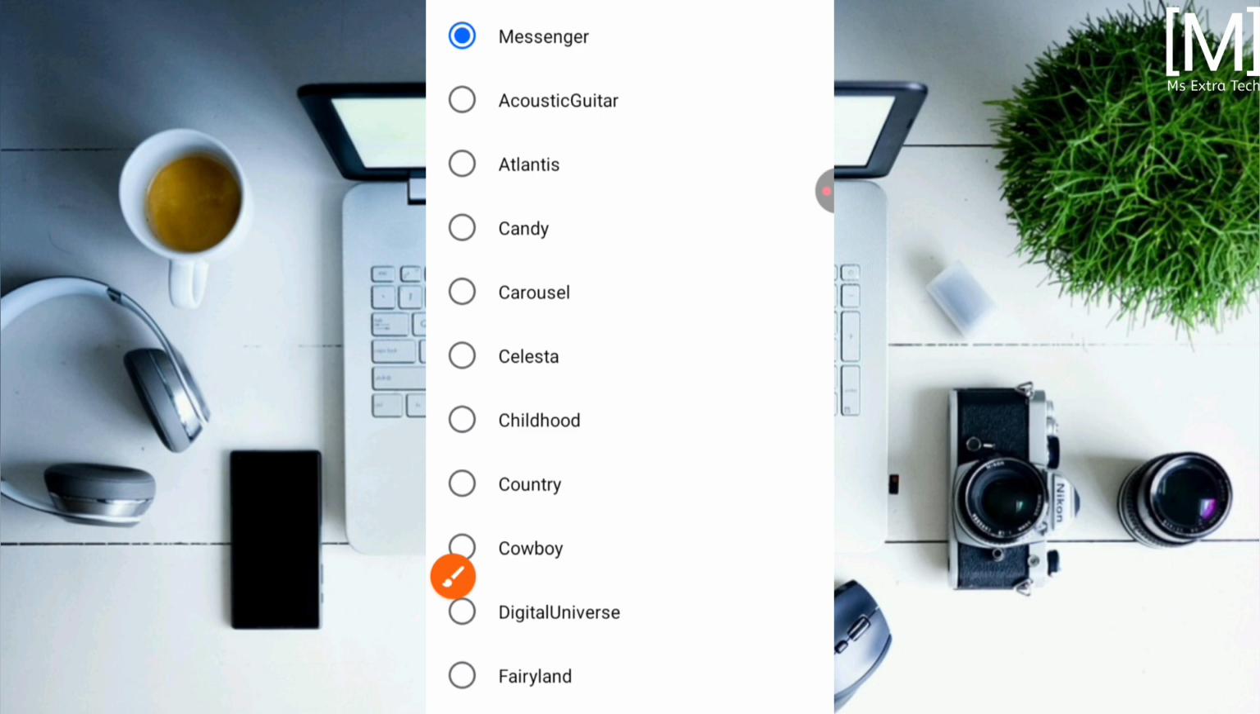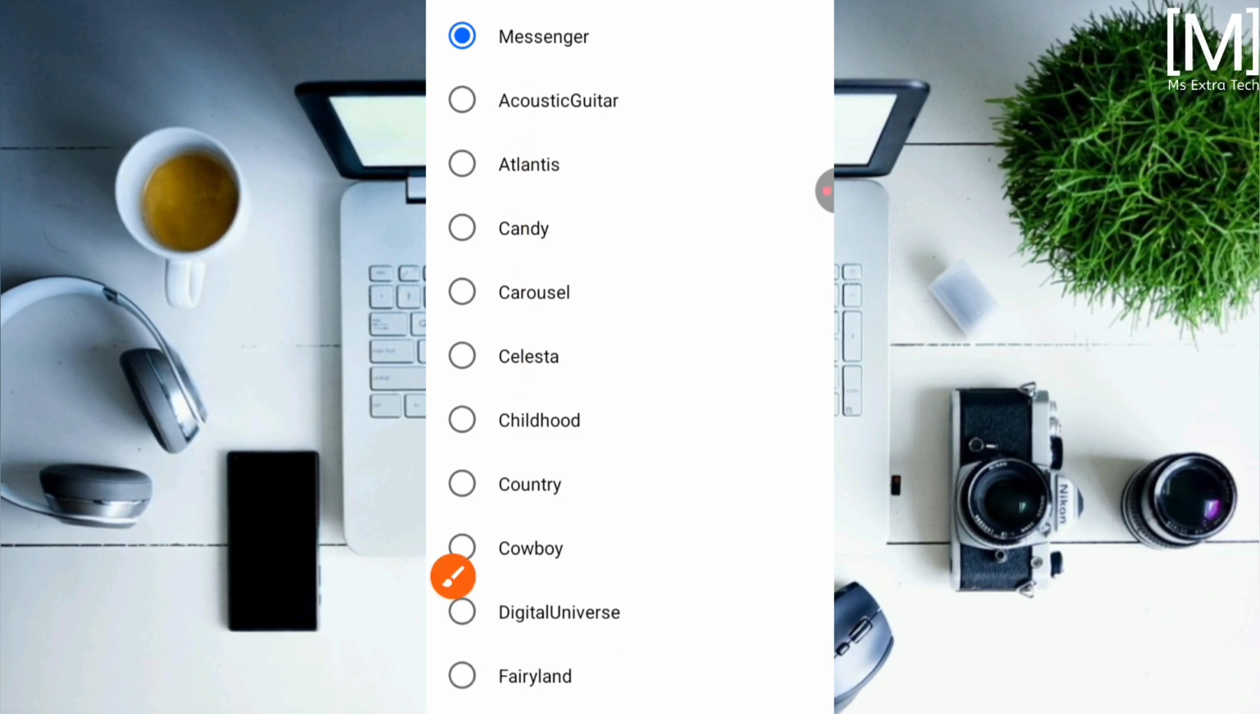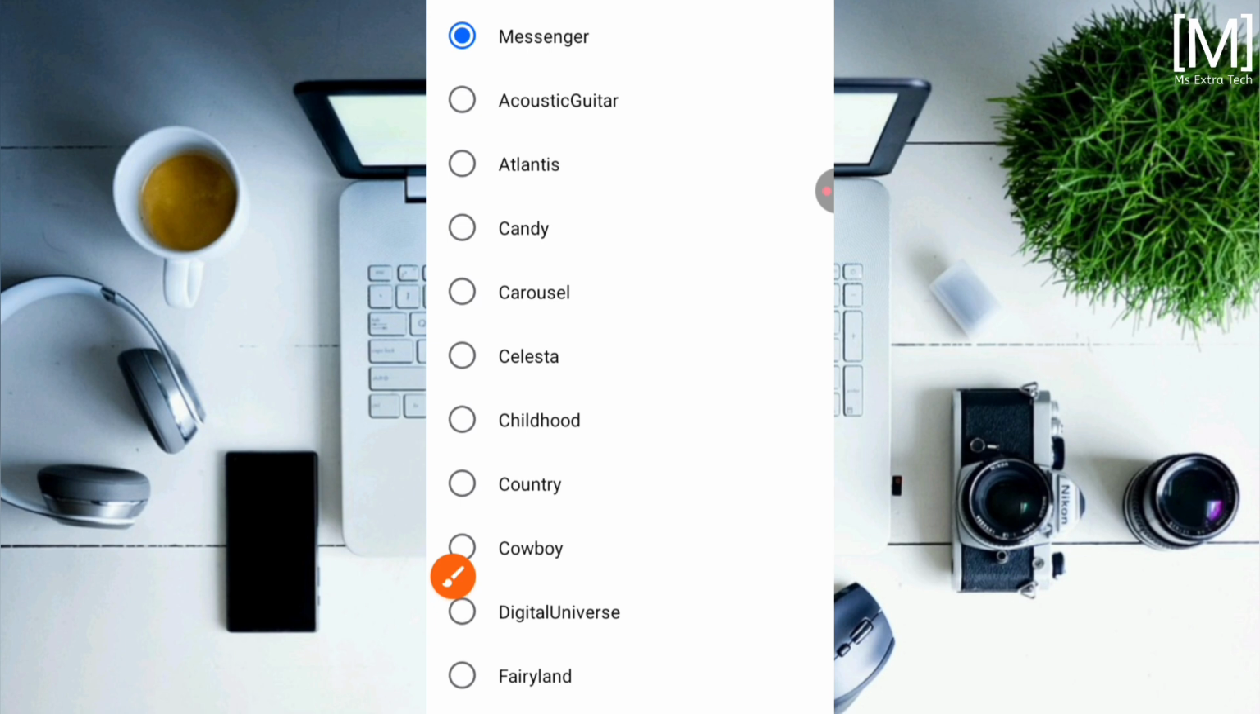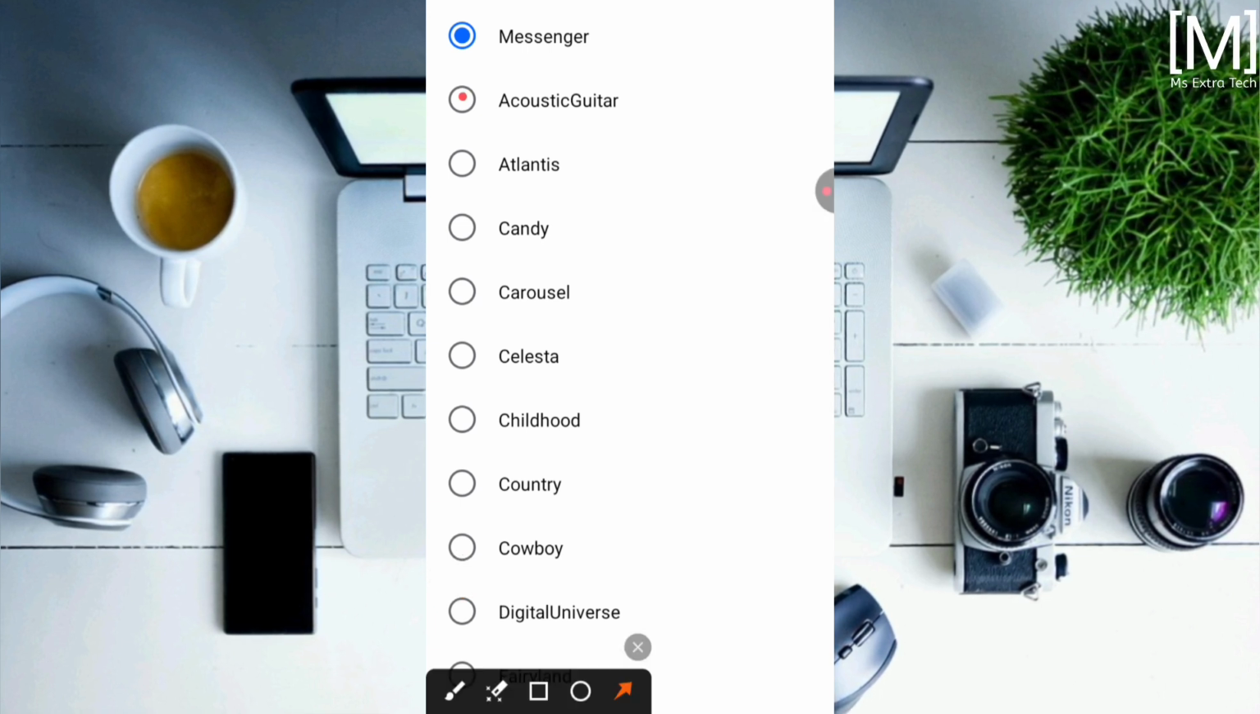After that, you can see an interface like this. Here it is Messenger default ringtone. From here you can choose any ringtone you like and set it for your Messenger.